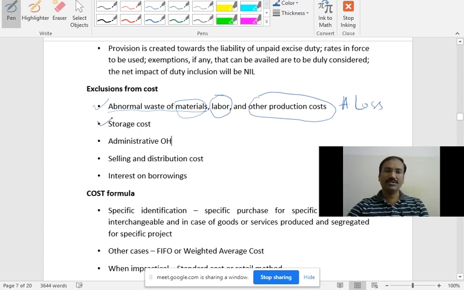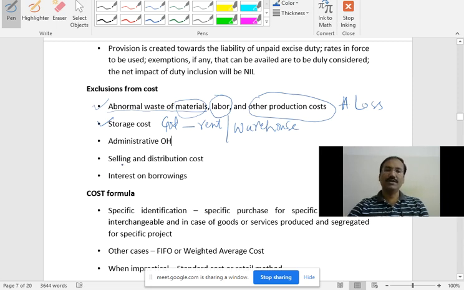Next, storage cost, for example, godown rent. You know godown rent or warehouse rent. Warehouse rent or godown rent cannot be taken into consideration in the valuation of the inventory.